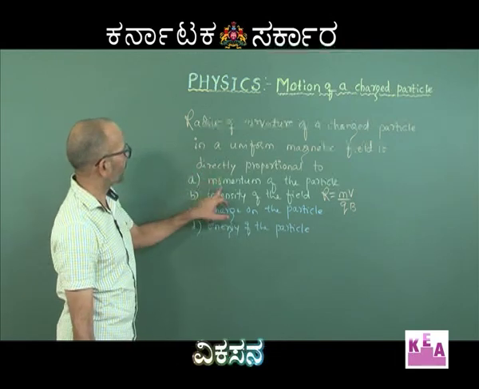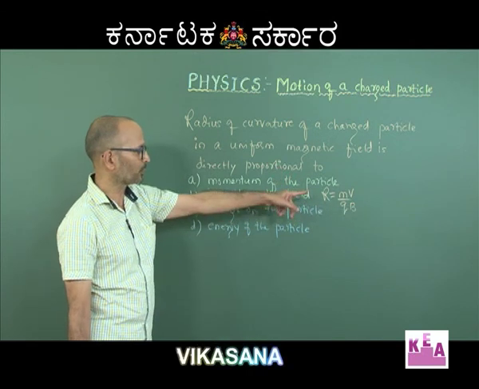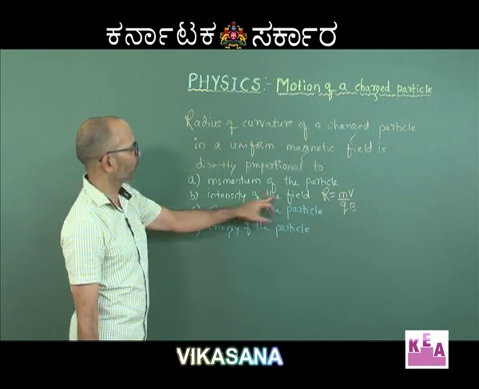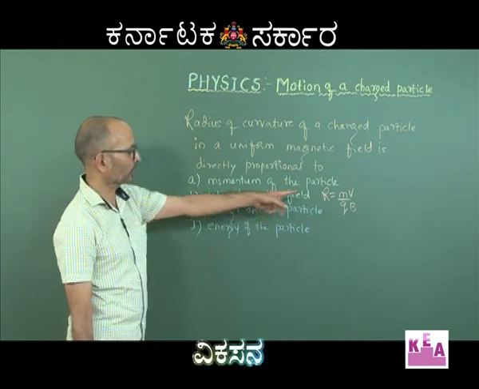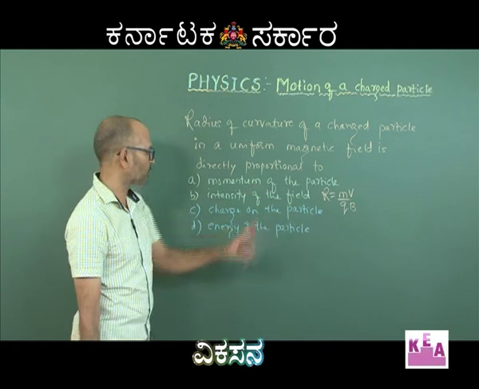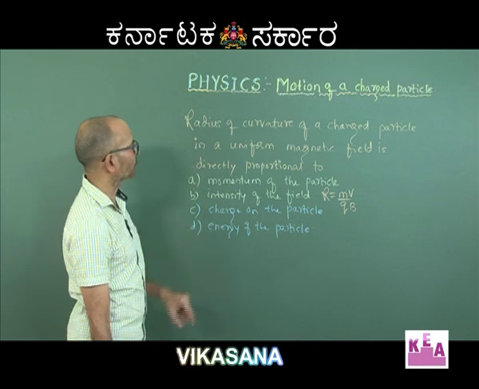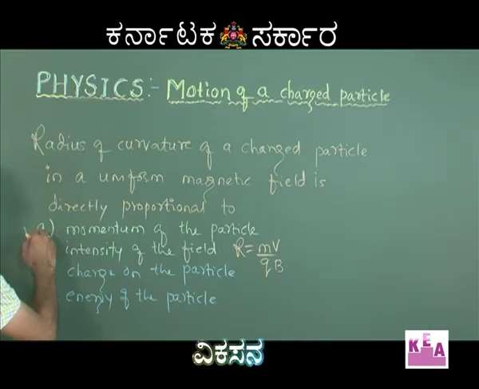It is directly proportional to the momentum, and that is perfectly correct, because you see momentum in the numerator, mass into velocity. Directly proportional to the intensity of the field is wrong, because it is in the denominator, so inversely proportional. Charge on the particle is also in the denominator, so inversely proportional. Energy, there is no energy expression there. So, the correct answer is that it is directly proportional to the momentum of the charged particle. So, this is the right option.